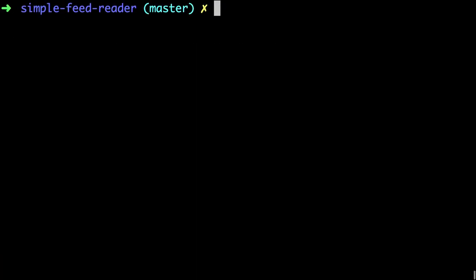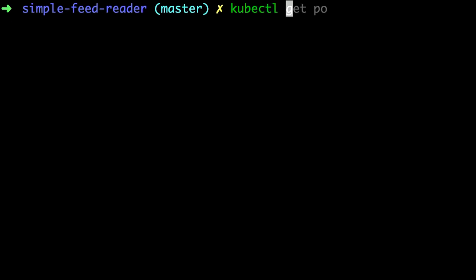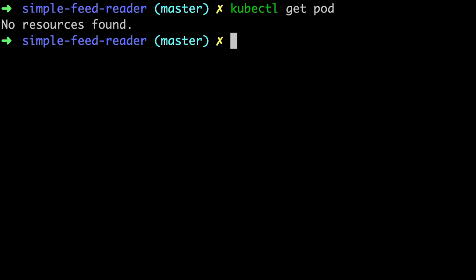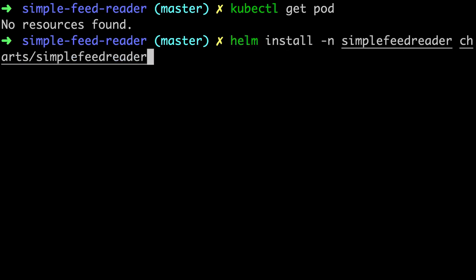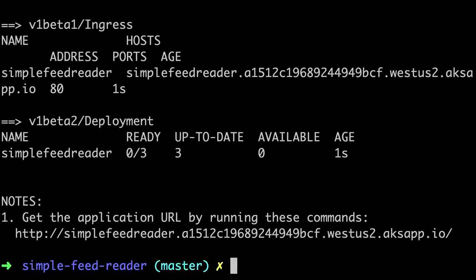And here I have, let's close this Docker session. I'll zoom in a little bit. I have an Azure Kubernetes cluster that I've deployed to Azure that I can interact with here through the command line using this tool called kubectl. And if I come in here right now, I'm going to say get my pods, or kind of like get my containers, and I don't have any right now. I've not deployed anything. So let's go ahead now and deploy my simple feeder, my newsreader app to Kubernetes.